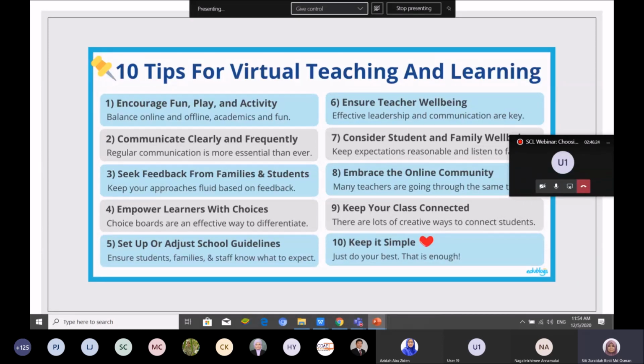Embrace the online community, and keep your class connected. Keep it simple. Just use a simple instruction. If you use just WhatsApp, it can be a lesson for you. One lesson, 2 hours lesson using WhatsApp. So you don't need to do just video conferencing for a lecture.